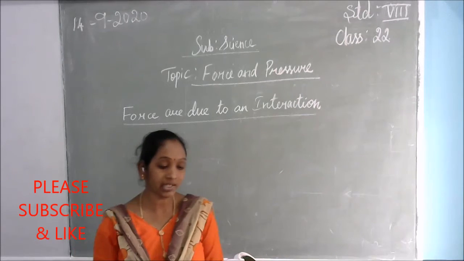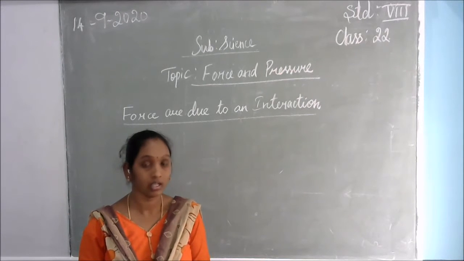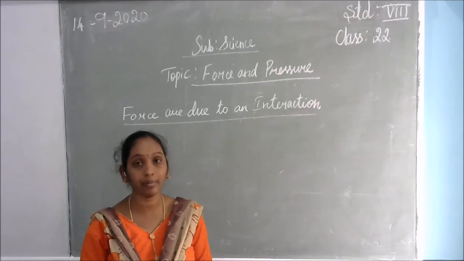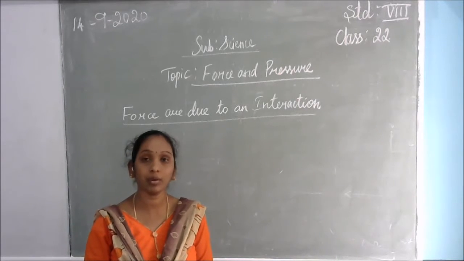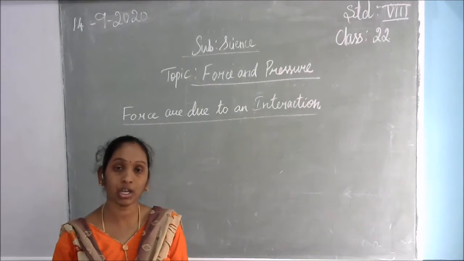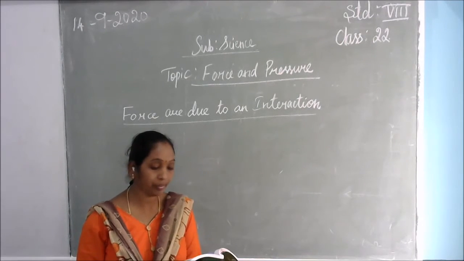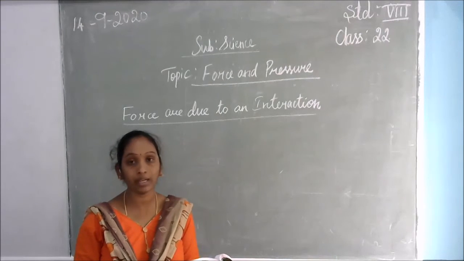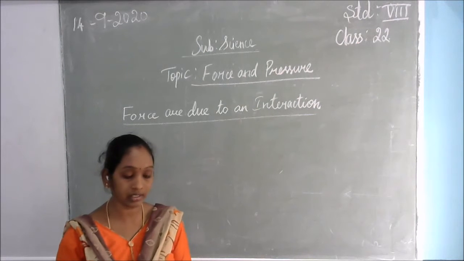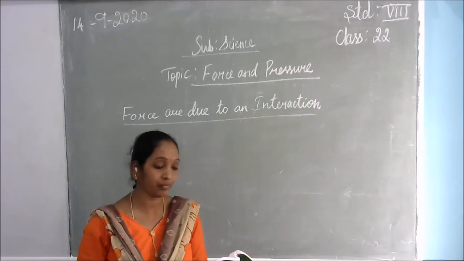Suppose a man is standing behind a stationary car, will the car move due to his presence? No, definitely not. With the presence of the man alone, the car cannot be moved. The car needs some force or some interaction, which may be a push or a pull. Then only can the car be moved from the place. Suppose the man now begins to push the car. What will happen? The car will start to move from one place to another place, from being stationary. That is, he applies force on it.